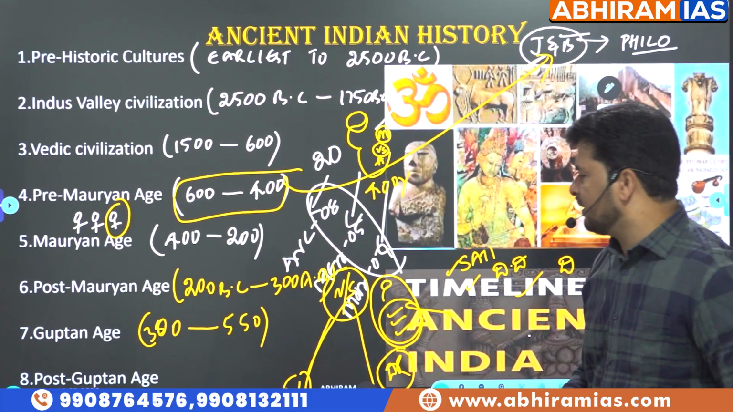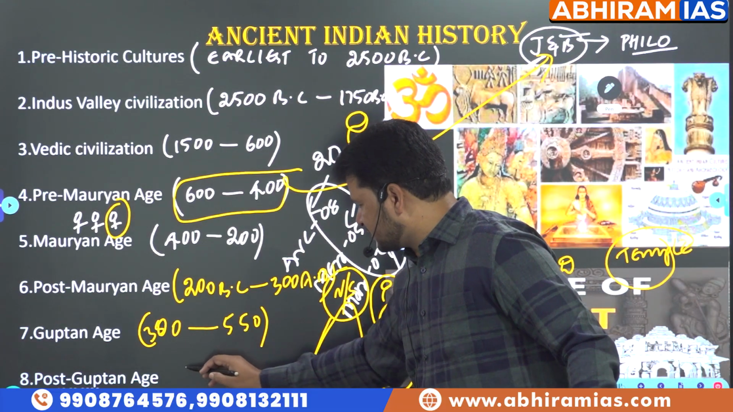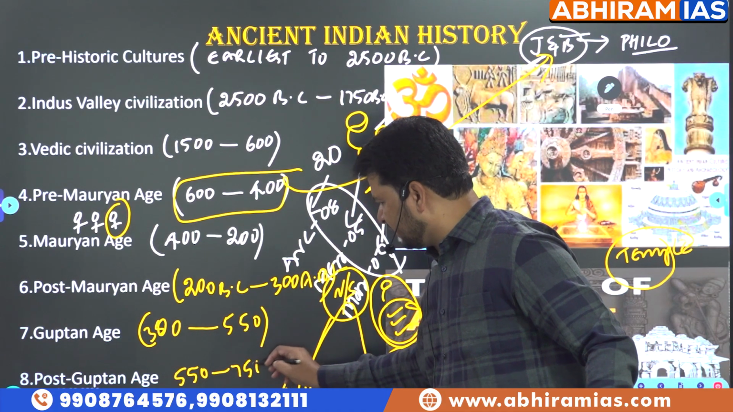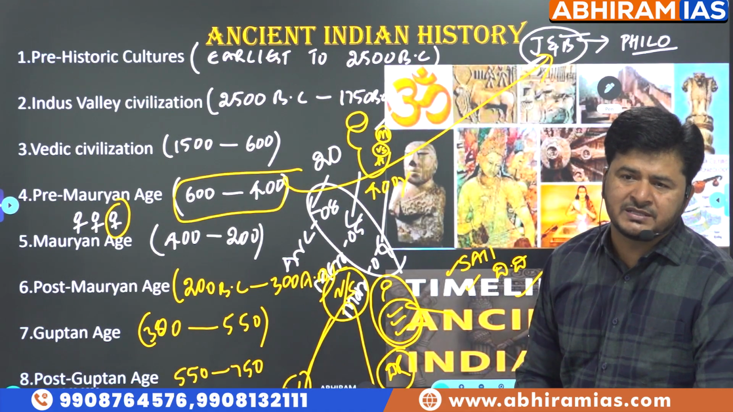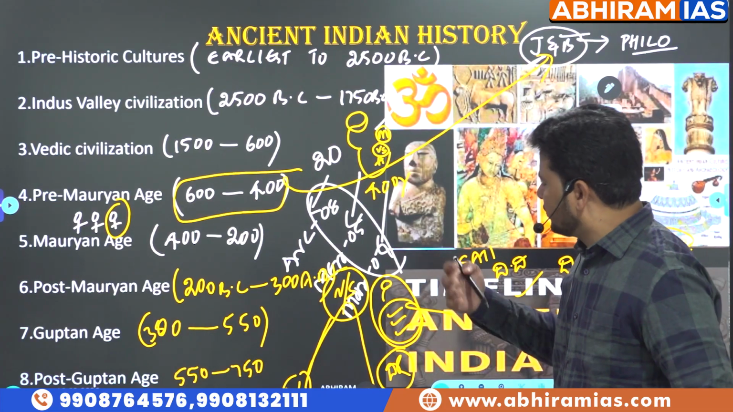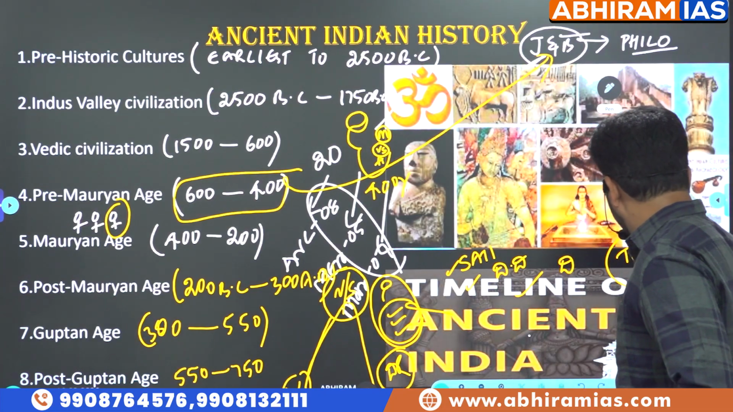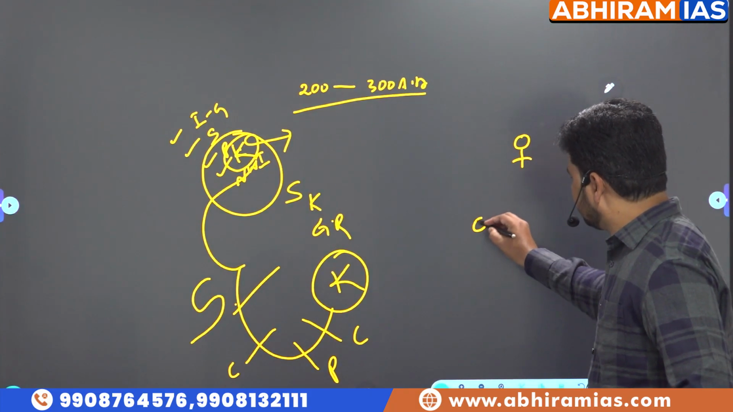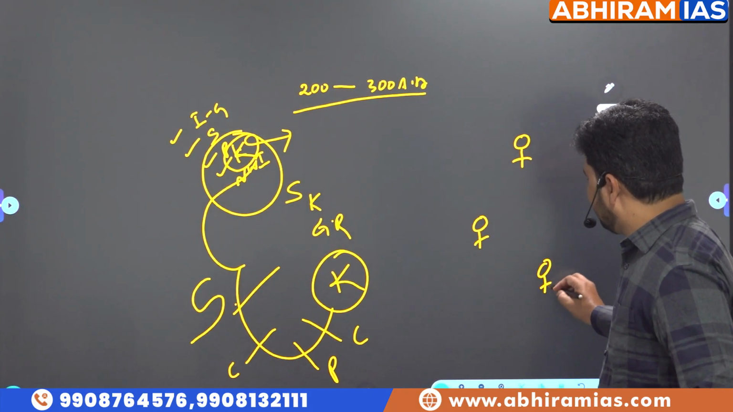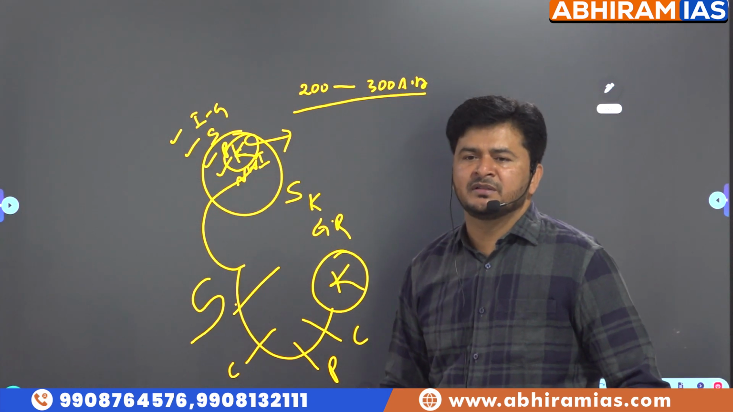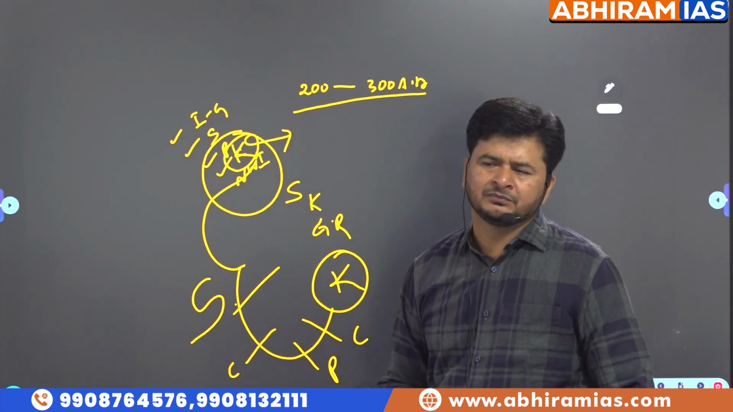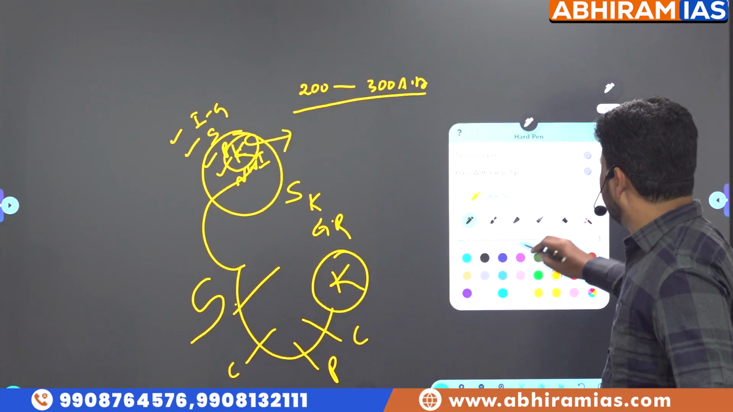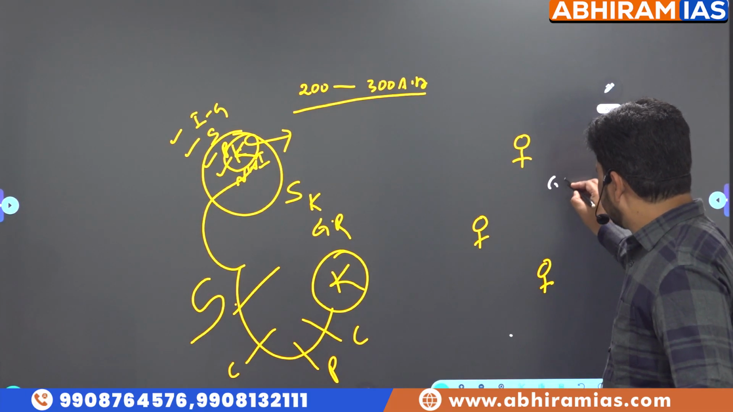Now, finally, post-Guptan age. As far as the post-Guptan age is concerned, 550 AD to 750 AD, or mid-8th century AD, you have to focus on three famous personalities. One among them was Harshavardhana, one was Pulakeshin II, and one was Narasimhavarman I. That's it. Non-political history. Obviously, if possible, you have to focus on geopolitical conflicts.